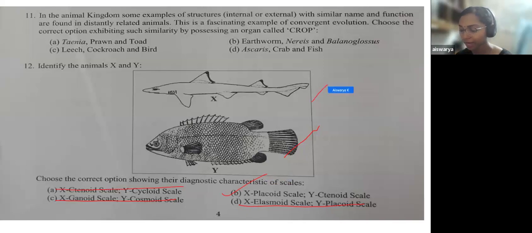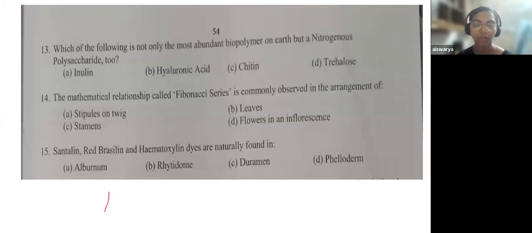So this was also a direct question. If you knew, you could have answered this. Other than that, about the MCQ aptitude being used here, you can use it, but I will not suggest you to use it in this question because this was a very direct question. You can come to the answer based on your knowledge only. So that was the 12th question.